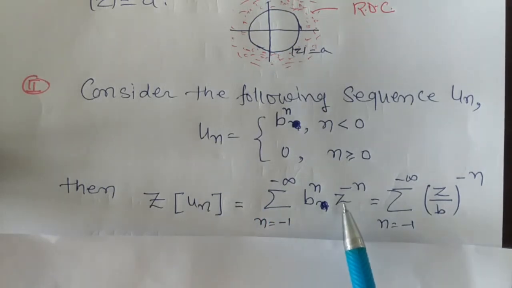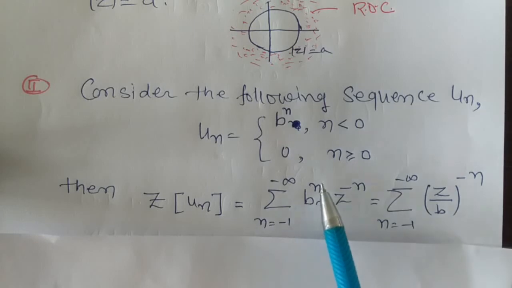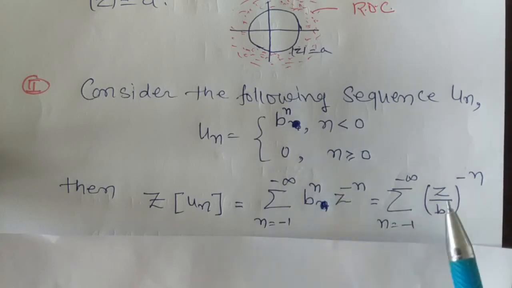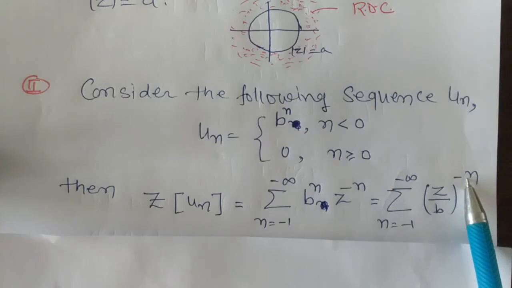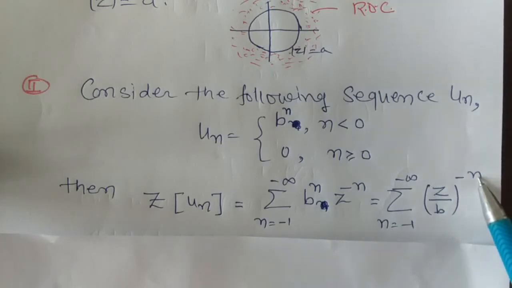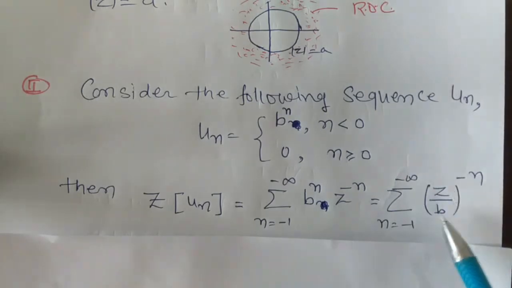Now here we write b raised to n as 1 upon b raised to minus n, then z raised to minus n upon b raised to minus n. We can write z by b whole raised to minus n, where n goes from -1 to minus infinity. Now putting n equal to -1, we have z by b.